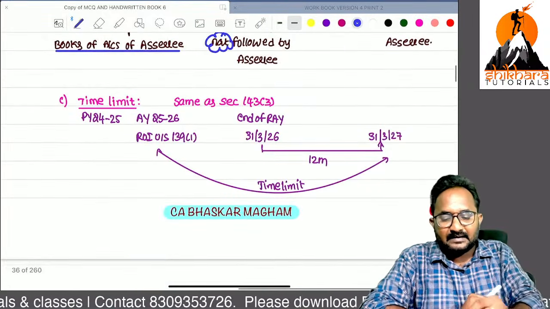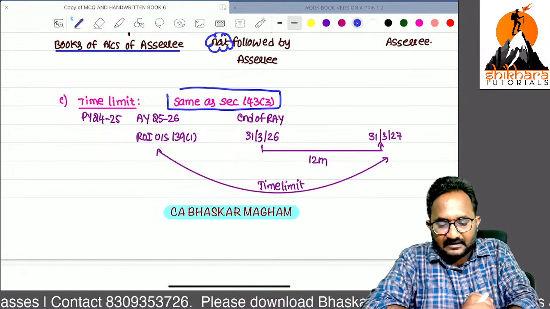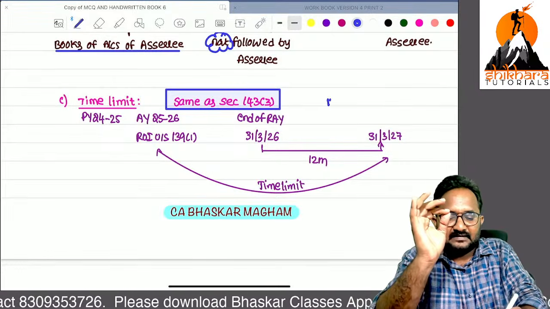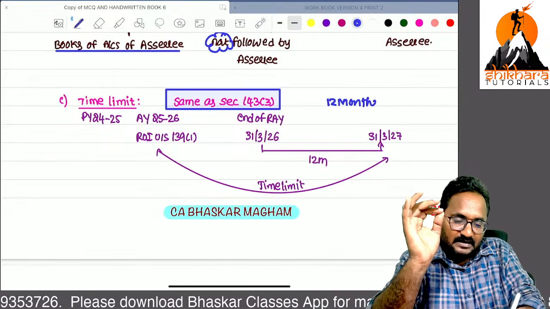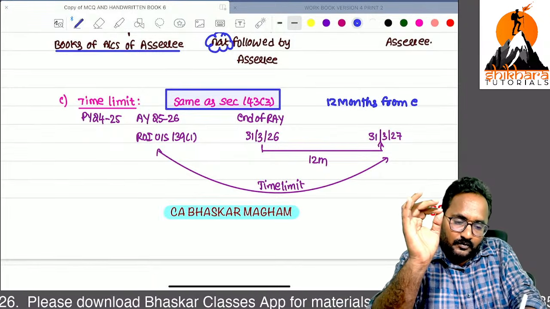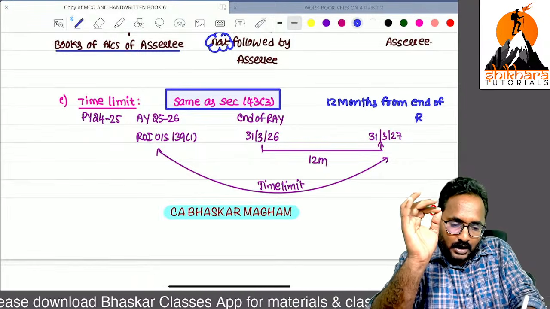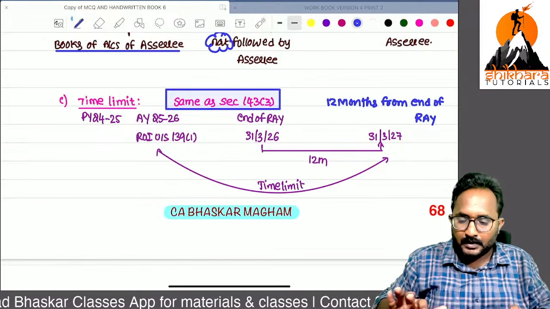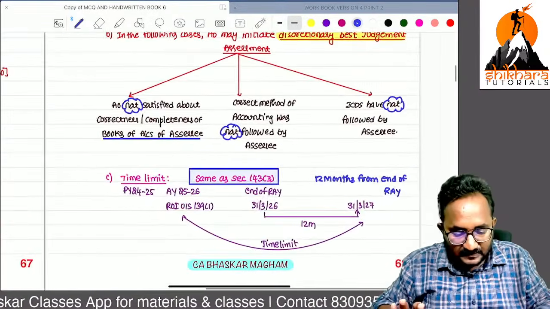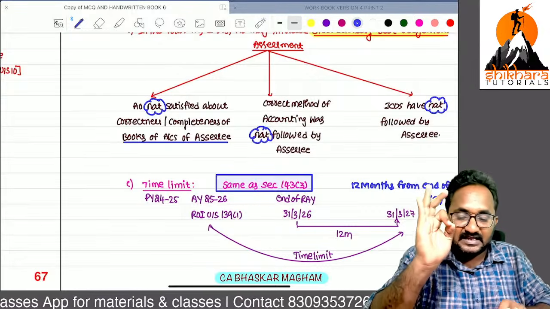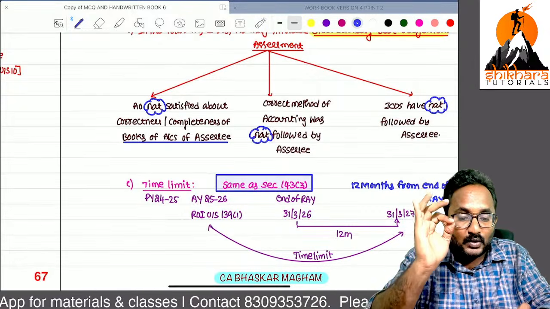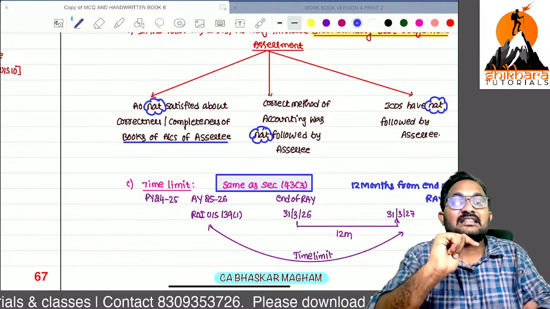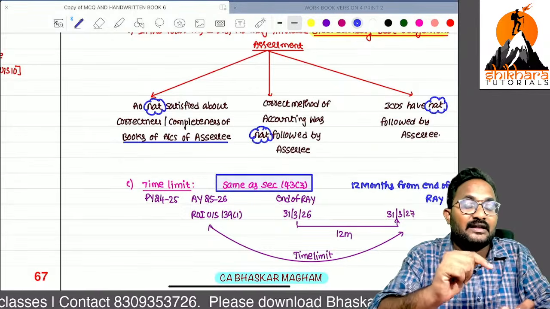Sir, what is the time limit? Same as 143(3) scrutiny assessment. Within 12 months from the end of the relevant assessment year. Time limits, please try to remember. Now, this is only for the best judgment assessment. Every assessment should start with the sending of a notice. What is the notice? Show cause notice in this section. For 143(3) regular assessment, scrutiny assessment, what is the notice? 143(2).